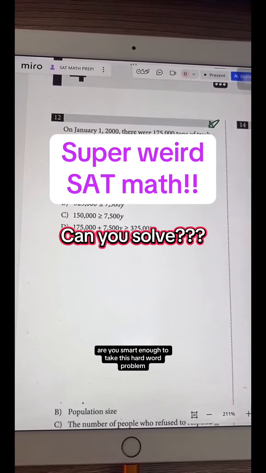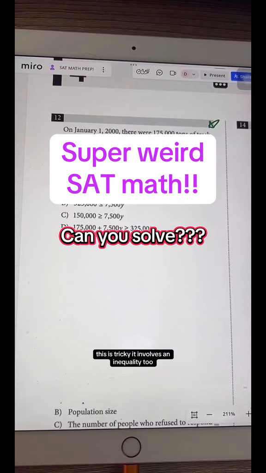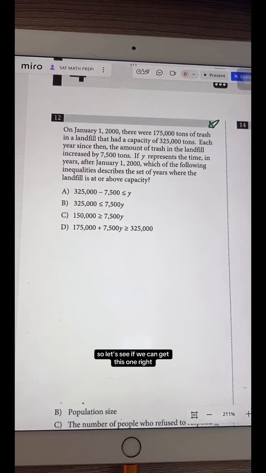Are you smart enough to take this hard word problem and make it work on the digital SAT? This is tricky. It involves an inequality too. These are two of my hardest subjects, so let's see if we can get this one right.